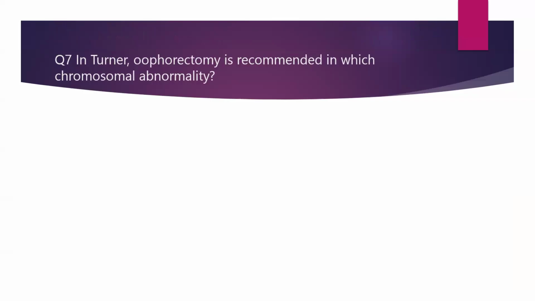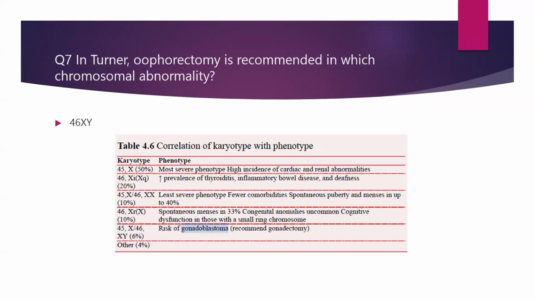Question theme 7, case scenario for Turner's syndrome. Oophorectomy is recommended in which chromosomal abnormality of Turner's? Correct answer was 46XY. This is a good chart from Oxford Handbook correlating the karyotype with the phenotype. So 45XO, of course, is the most severe phenotype. There is a high incidence of cardiac and renal abnormalities. In 46XI, there is increased prevalence of thyroiditis, IBD, and deafness.